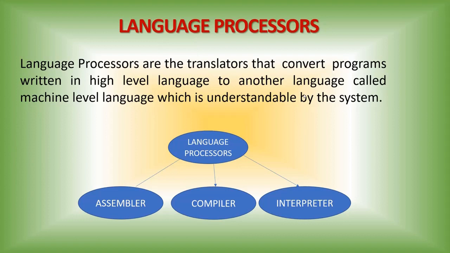When you write the program in assembly level language, the computer doesn't know anything about it. We have to convert that into machine level language. So the assembler will convert assembly level language into machine level language.